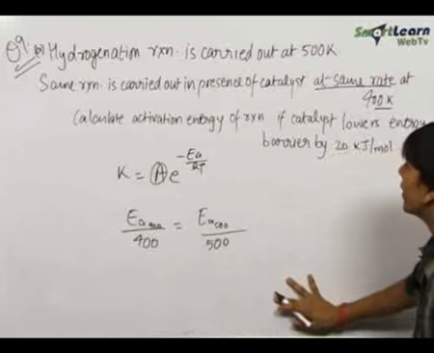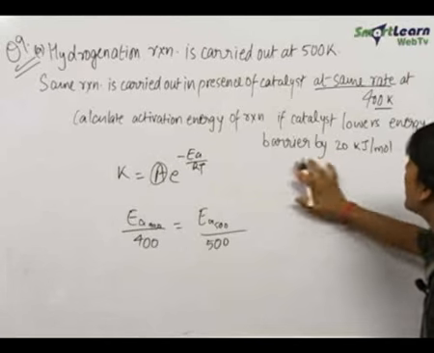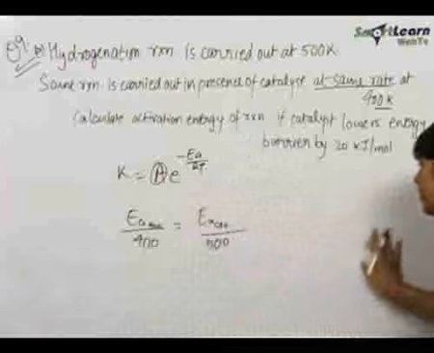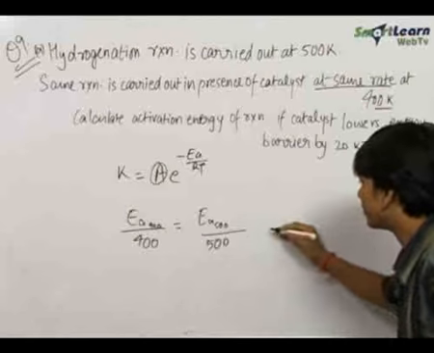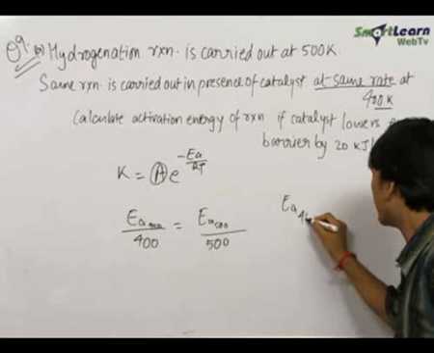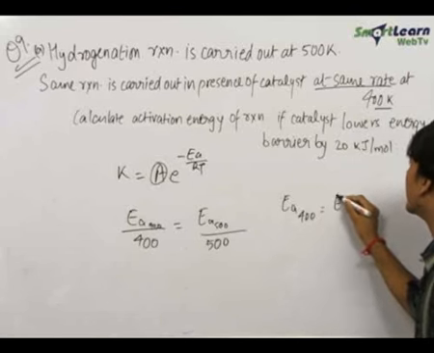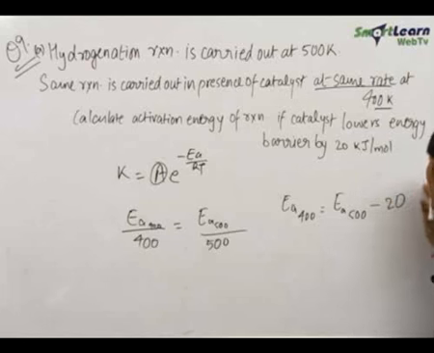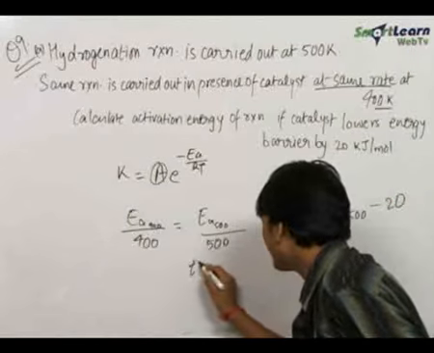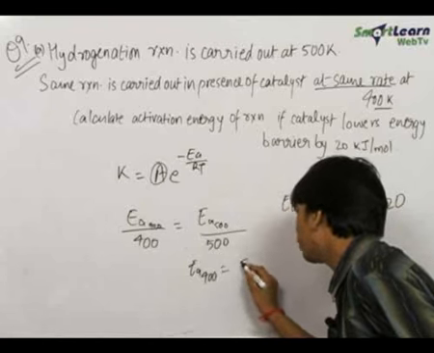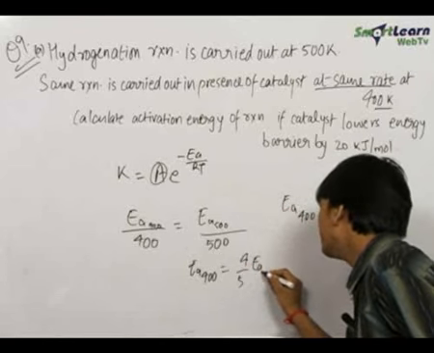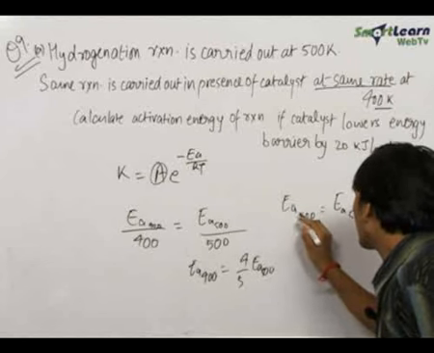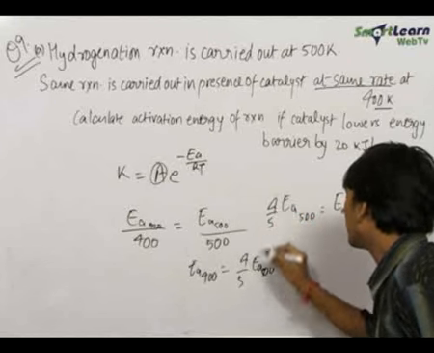Now we know that the catalyst has lowered the energy barrier by 20 kilojoule per mole. Lowering the energy barrier means lowering the activation energy. Therefore at 400 Kelvin we can write EA 400 is equal to EA 500 minus 20. Now from here we get that EA 400 is equal to 4 by 5 times EA 500. On substituting this here, we get 4 by 5 times EA 500.